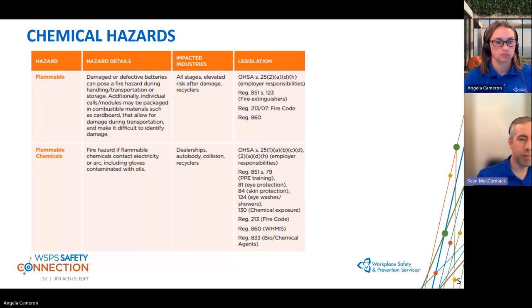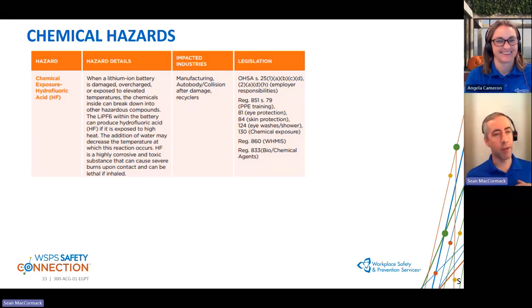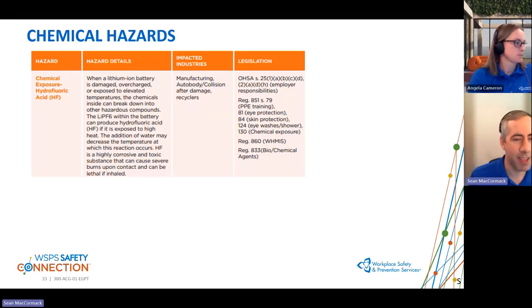And then additionally, there is a risk of some of the electrolytes within the battery itself becoming overcharged, overheated, leaking, and the LiPF6, that is lithium hexafluorophosphate, there we go, that's a tongue twister for me, can be converted into hydrofluoric acid, which as we know is a highly dangerous and corrosive chemical when exposed to elevated temperatures.